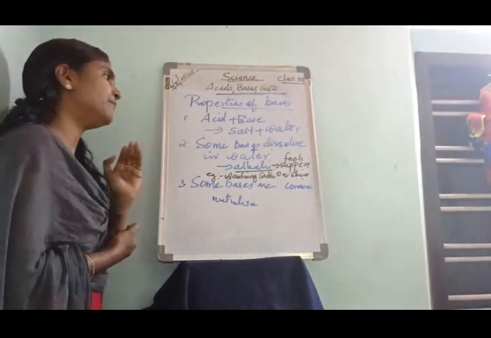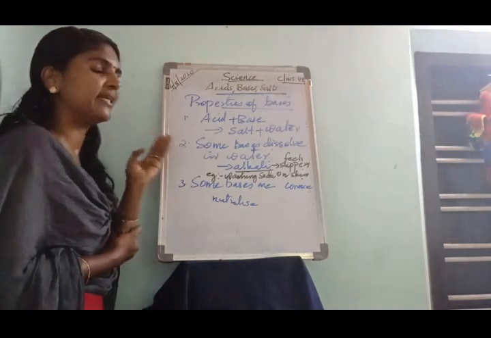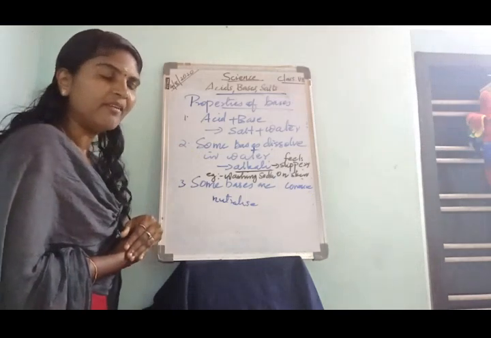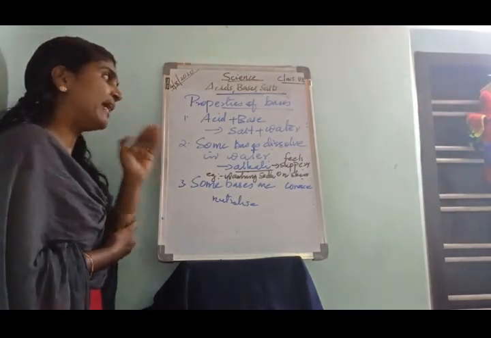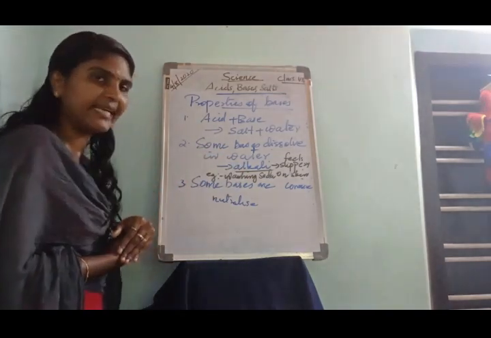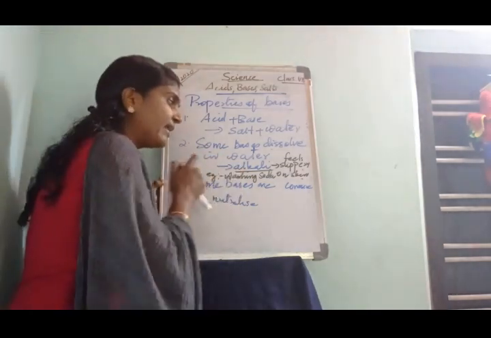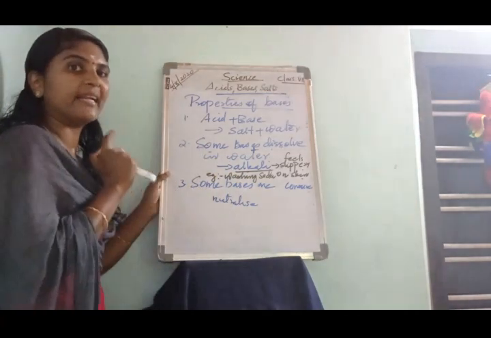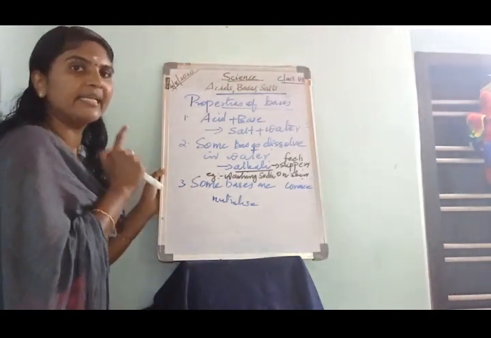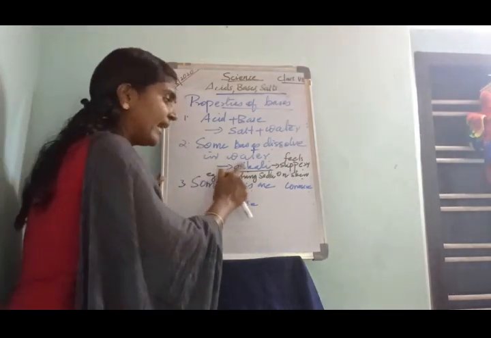The second property is that some bases dissolve in water. A base that dissolves readily in water is called an alkali. What is meant by alkali? A base that readily dissolves in water.